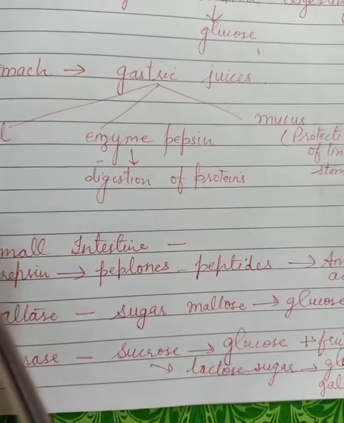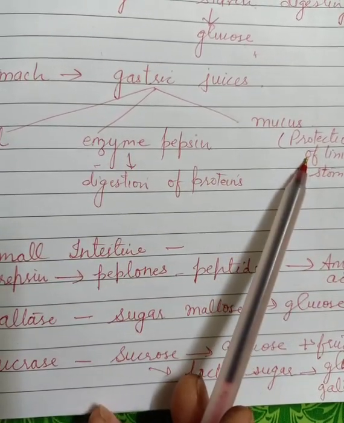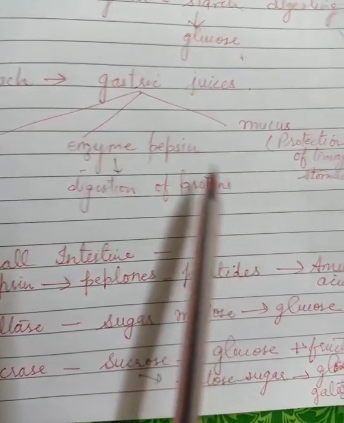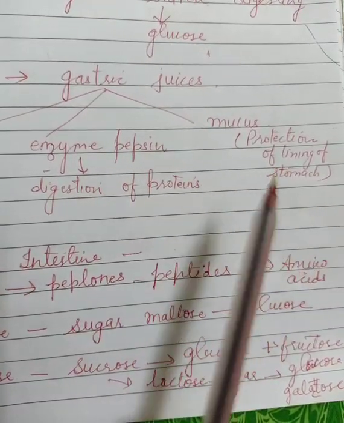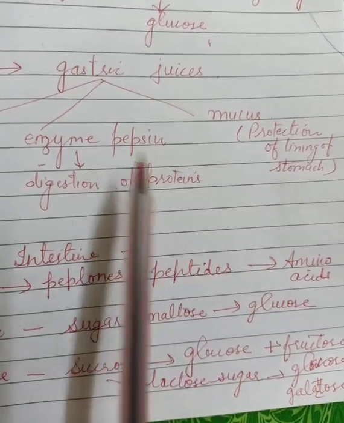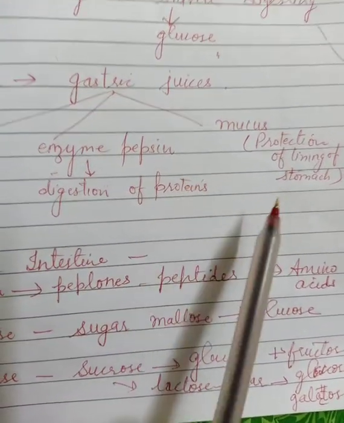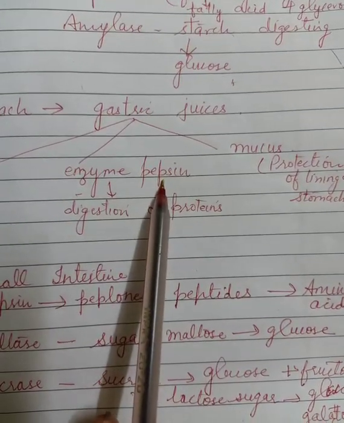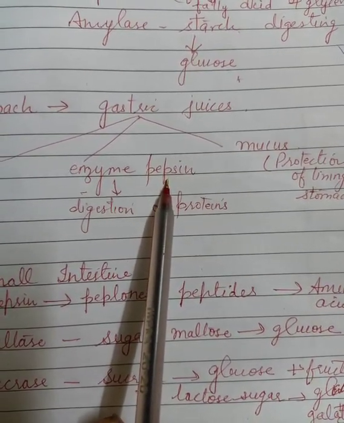But sometimes the mucus is also unable to protect the lining of the stomach. At that time there will be some itching and rashes inside the wall of the stomach, and we feel problems like vomiting. At that time we have to consult the doctor. And only one enzyme is produced inside the stomach, that is pepsin.